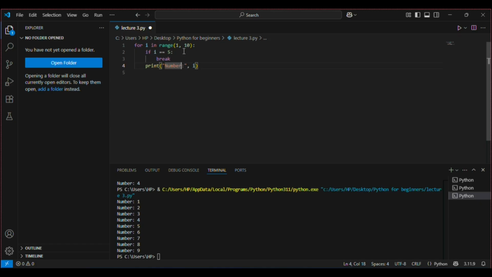There is something else which we can do. We can use continue. Let's use continue.